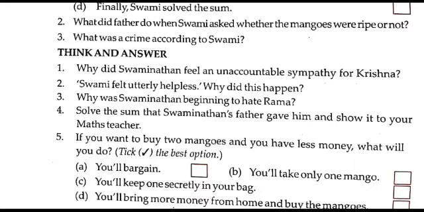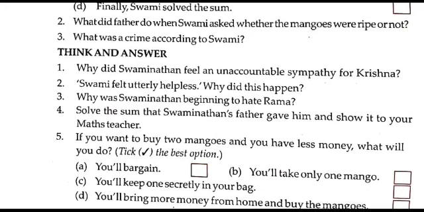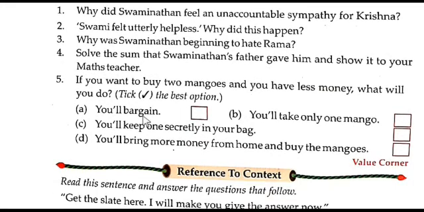So here 4 mangoes which Krishna wants to buy. So 4 into 1.5 equals 6 annas. So here Krishna has to pay 6 annas for 4 mangoes. So this is the answer. Okay. Now, fifth one. Get ready with the pencil, dear students.